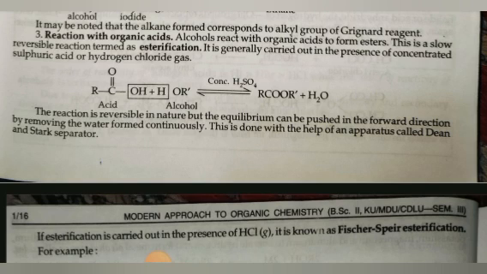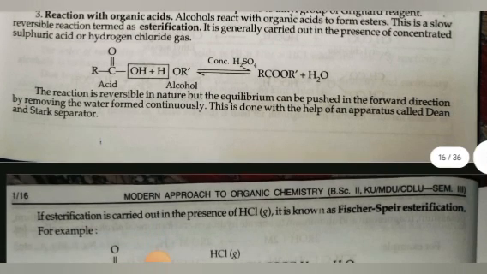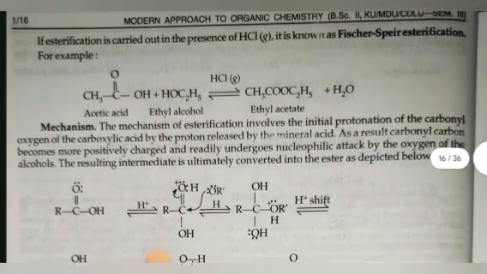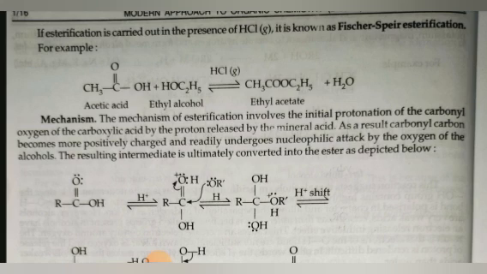The reaction is reversible in nature, but the equilibrium can be pushed in the forward direction by removing the water formed continuously. This is done with the help of an apparatus called the Dean and Stark separator. If esterification is carried out in the presence of HCl, it is known as Fischer-Speier esterification. For example, acetic acid plus ethyl alcohol in the presence of HCl gas gives rise to ethyl acetate plus water.